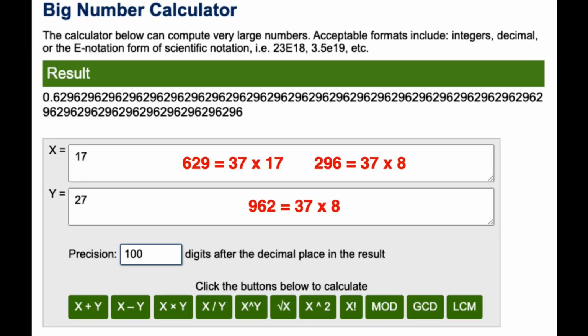Now, if we divide 17 by 27, you get this sequence of decimal digits shown here. You can see this 629, 629 repeated. Well, that's 37 times 17. And if you start at the second number, you get 296. That's 37 times 8. And if you start from the third digit, you get 962, and that's 37 times 26. So my point is that the numbers 17, 27, 73 and 137 are related.